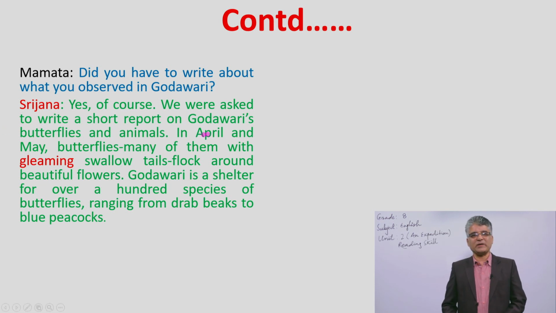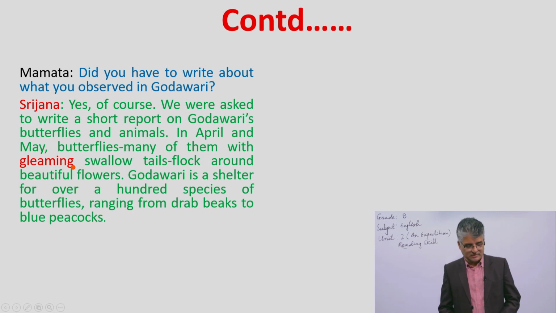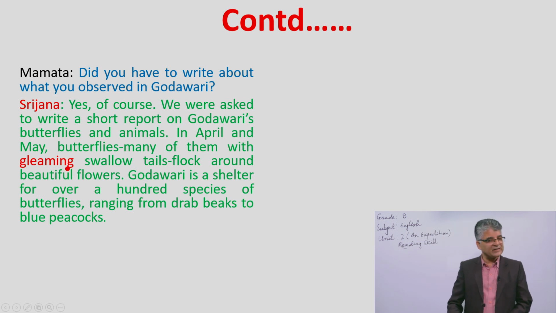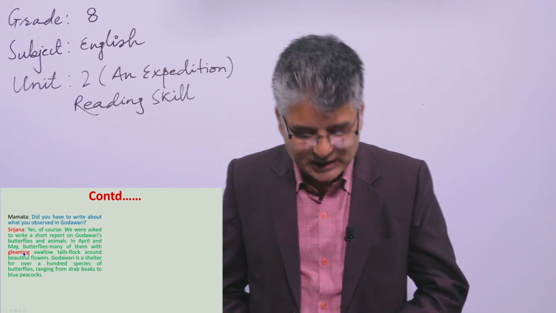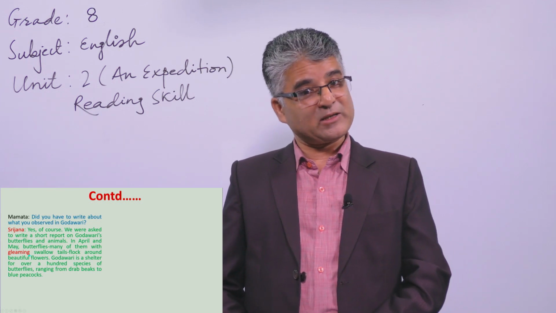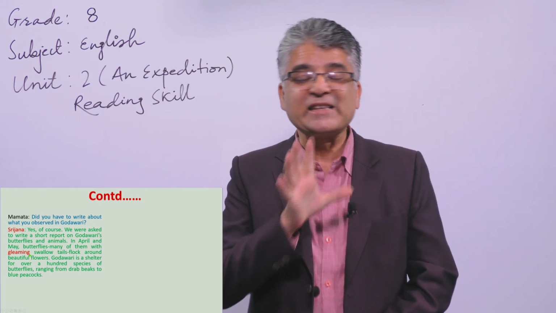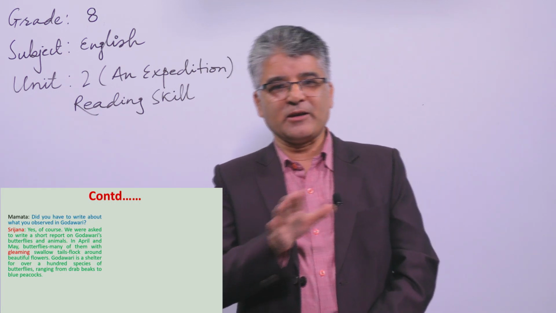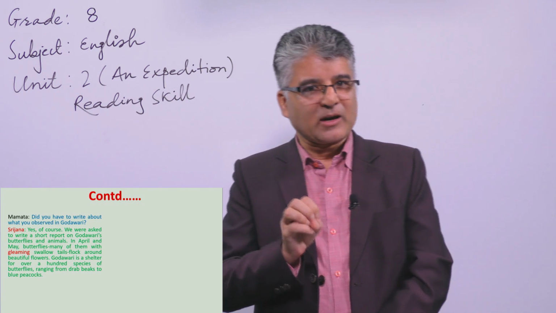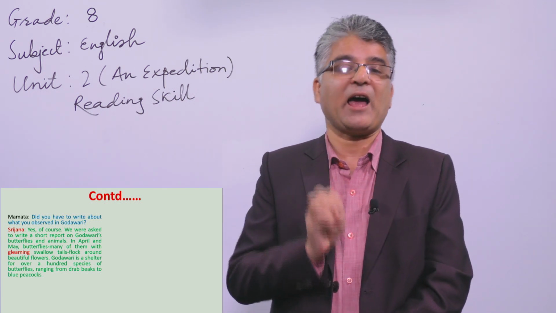So, in April and May, butterflies, many of them with gleaming shallow tails, flock around beautiful flowers. Gleaming, especially, this is a very interesting word, it means faint in light. That means sometimes we can also say that gleaming means glowing also, or shining too, because when butterflies fly here and there, they give a kind of shining light also.